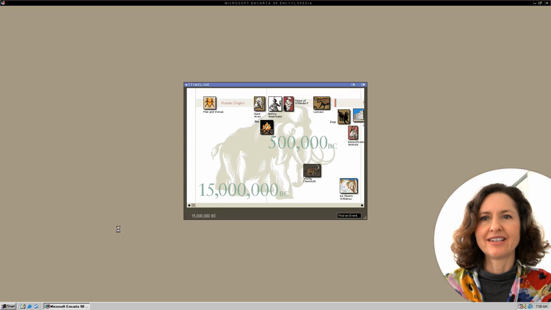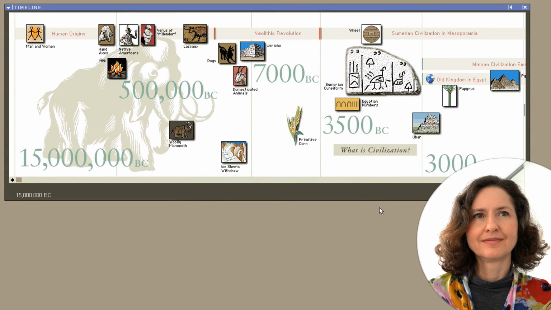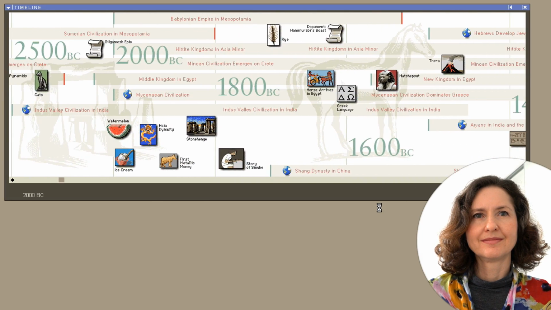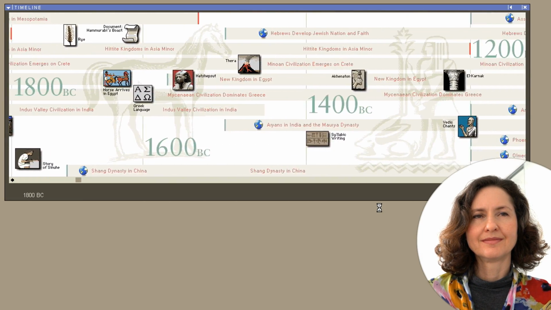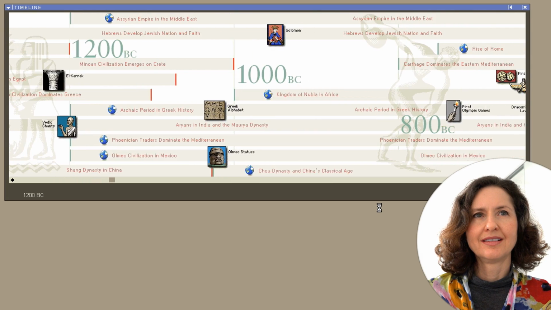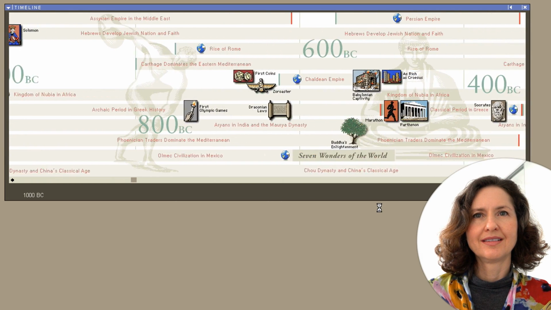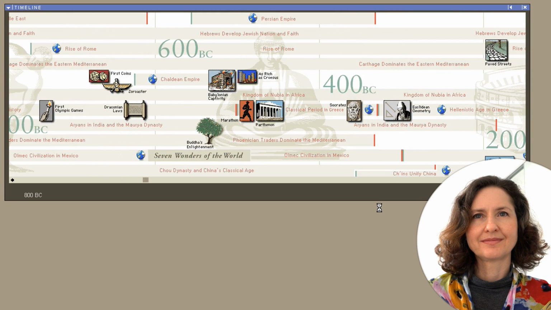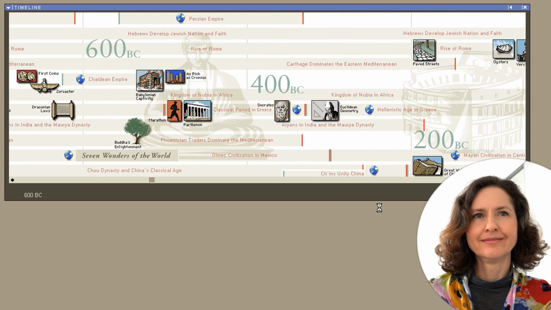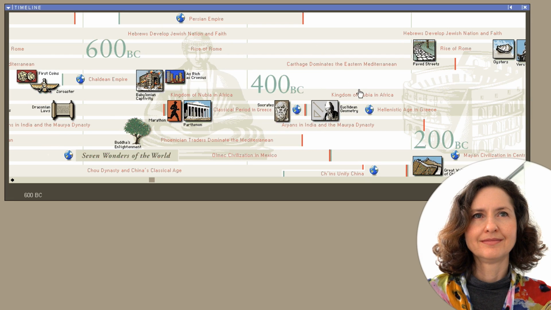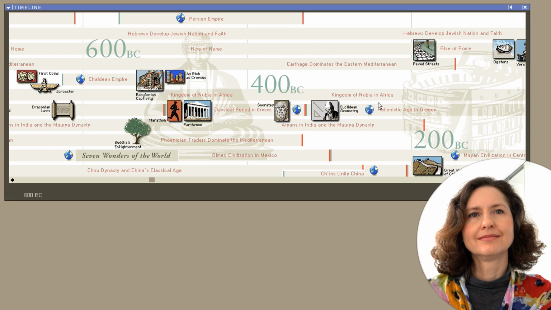Oh yeah, easy. So what you can actually do here is, using the arrow keys, look at a huge timeline. On this timeline, there are all these articles, and you can click on articles and learn more about, say, the first Olympic Games in 800 BC, or maybe you want to find out about Socrates in 400 BC. So anyway, you're now going to find out about the Apollo moon landing.